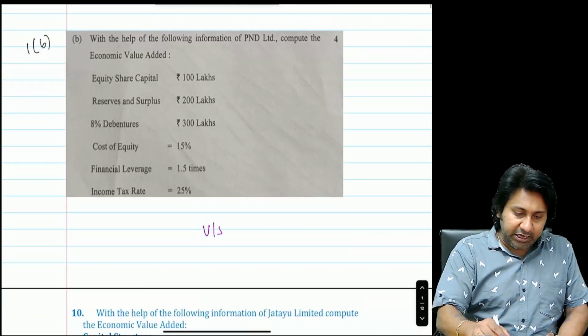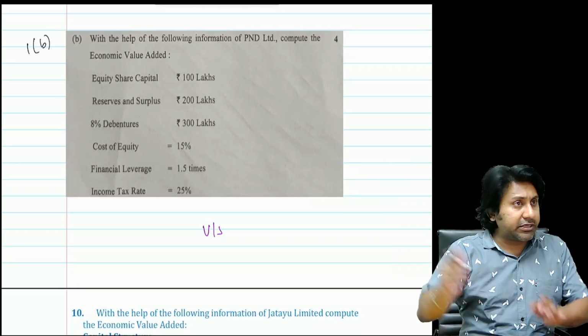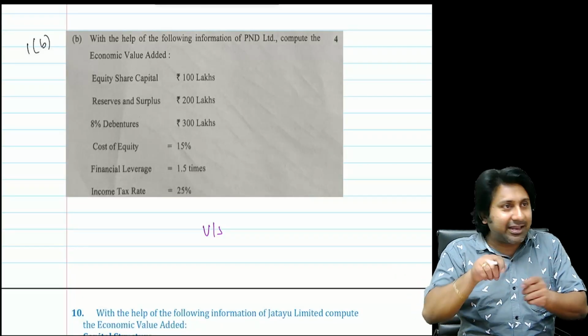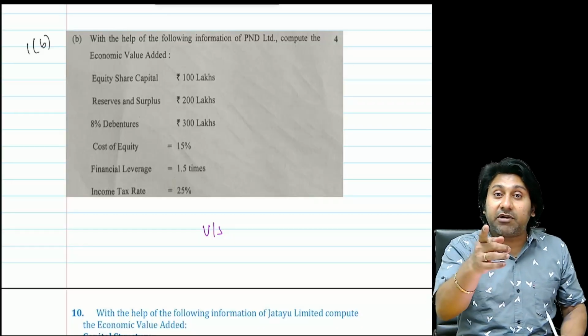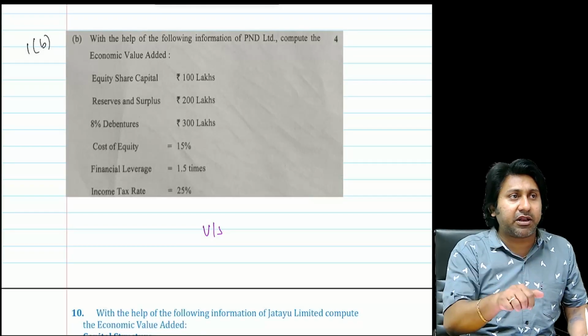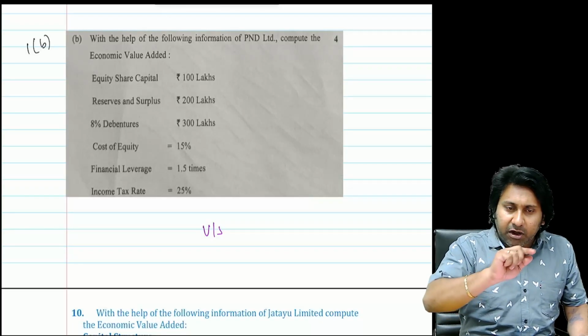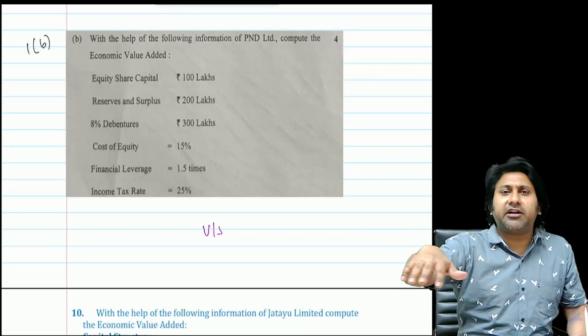Next, EVA problem. With the help of the following information, calculate EVA. You can see the question paper also. I'm not doing any fuss here; I kept the direct question paper. Like this I have done for the last 3 attempts. Every time, immediately after the exam, I put the question paper and the handbook.